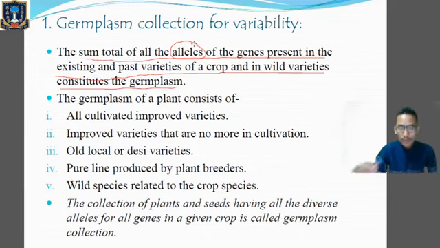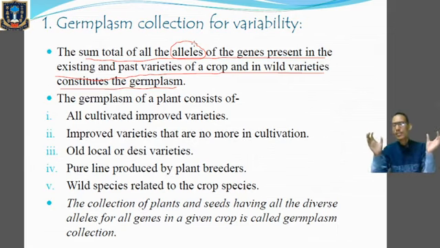Because whatever plants we are domesticating today have been collected and cultivated from their wild ancestors, from the wild varieties. Okay, so we have to collect all the alleles of the genes of the plant present in the present time, in the past varieties of the crop, and also in their wild varieties, and that will form the germplasm. Okay, and collection of all the plants and the seeds having all the diverse alleles of all the genes in a given crop is called germplasm collection.